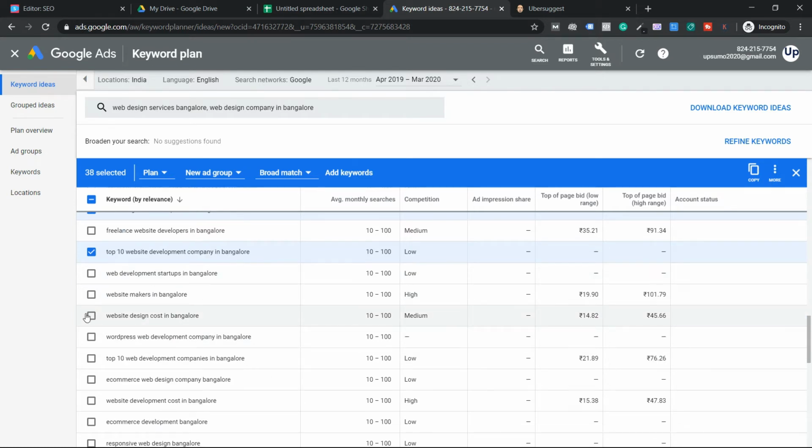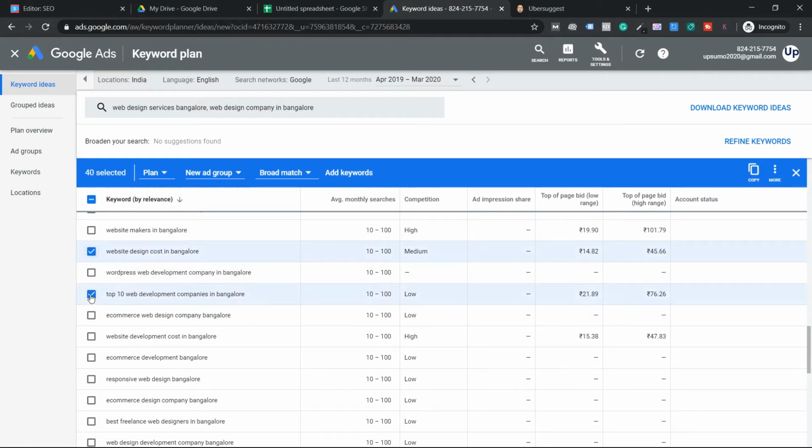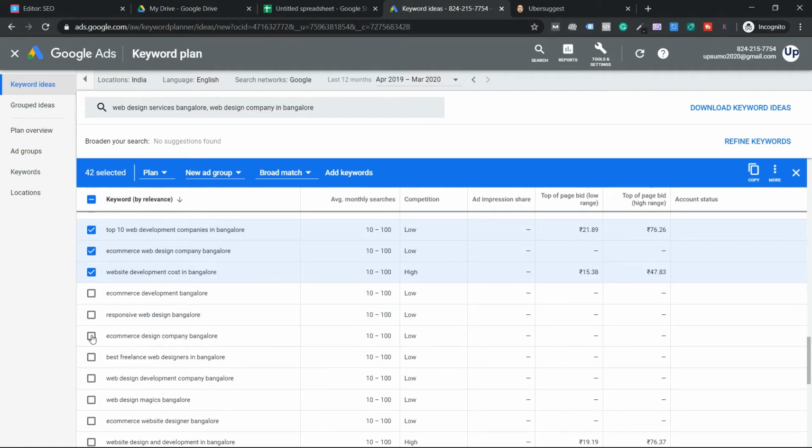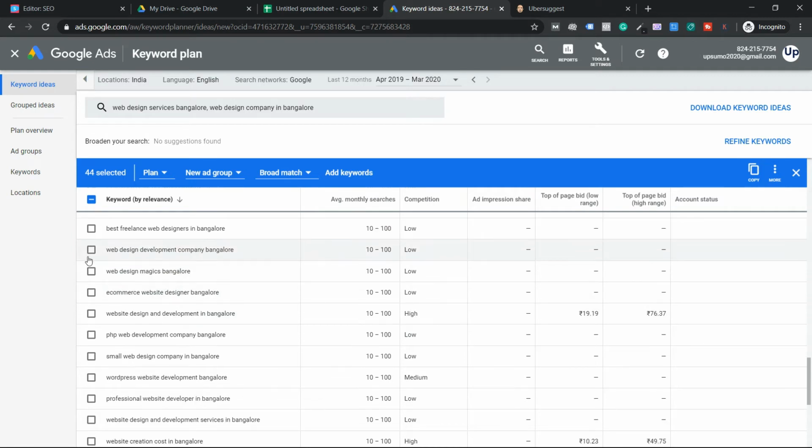Website makers, web design cost. It depends on the website, but sure, I'll select it. Top 10 web design, web development companies. I'll select that. Web design, website development cost in Bangalore. Yes. E-commerce development Bangalore. Responsive web design, e-commerce design company. I don't know, I'm not sure. Freelance, no. Web development company.